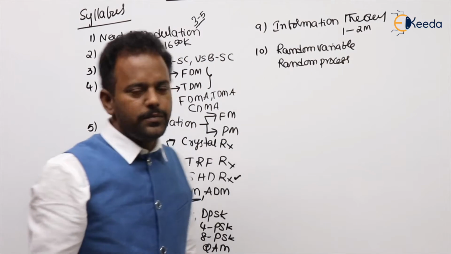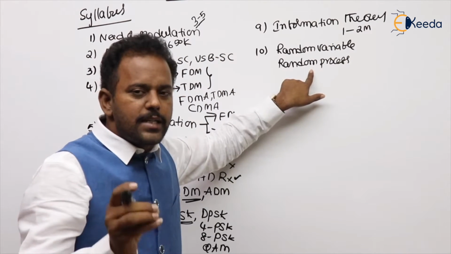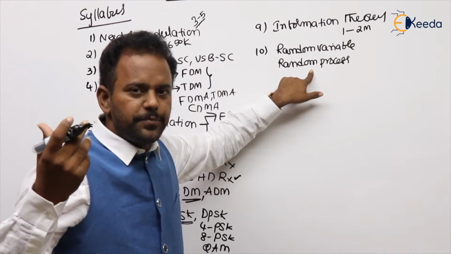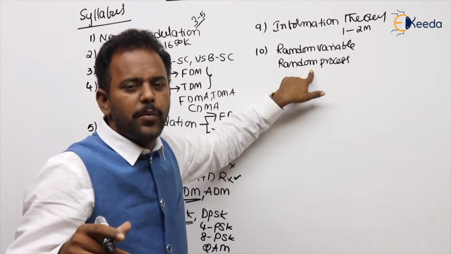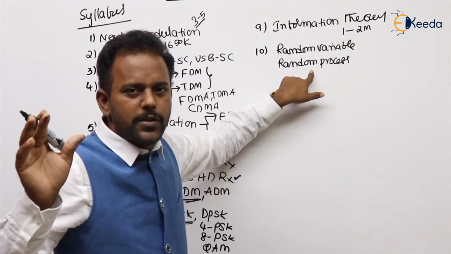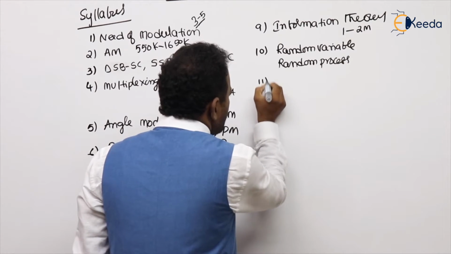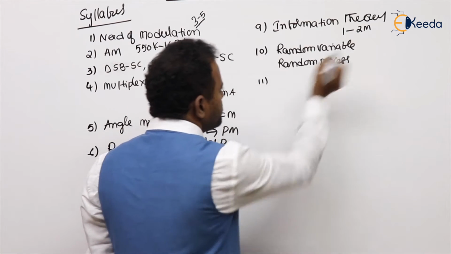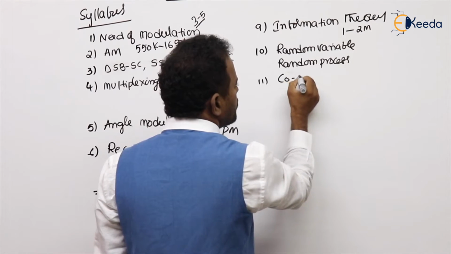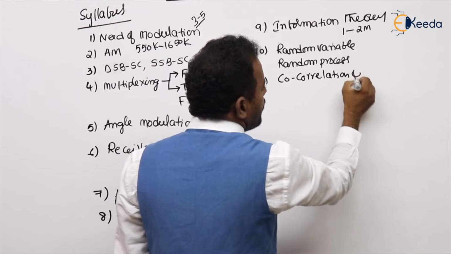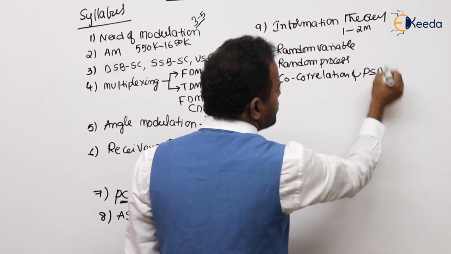So here also calculation of the same statistical averages, and here also some functions are there. What is a wide sense stationary random process? What is an ergodic random process? Things like that will be there. Next important topic is correlation and power spectral density.